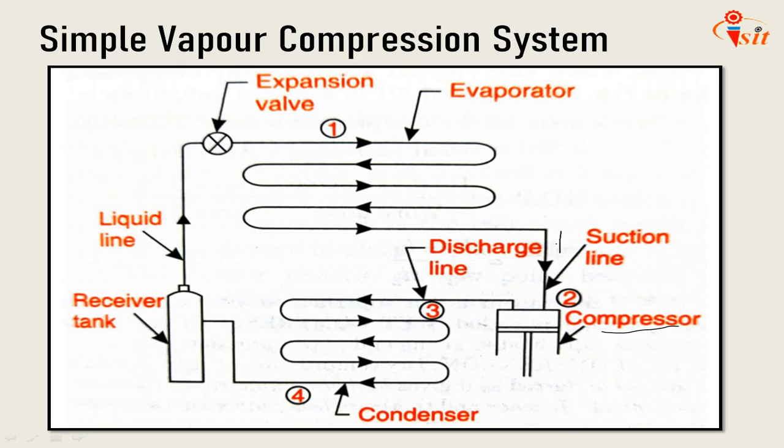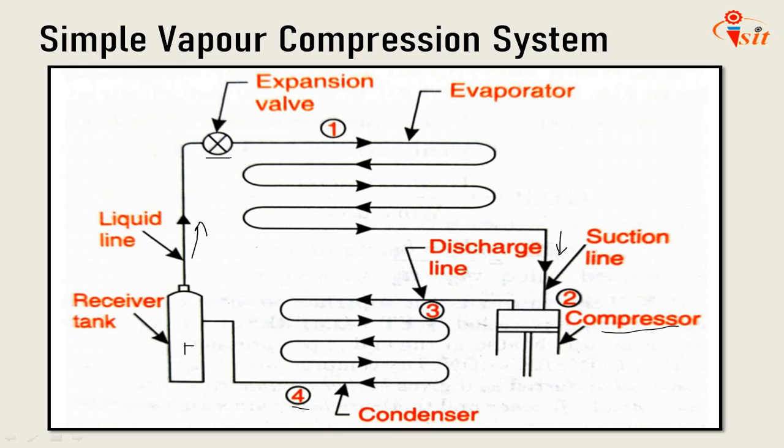From here, this is the suction line. The vapor is compressed, its temperature and pressure increase, and it enters the condenser. This vapor, after leaving the compressor, enters the condenser, where it is condensed into high pressure liquid, that is state 4, and it is collected in the receiver tank. So this is the receiver tank. From the receiver tank, it passes through the expansion valve. So this is the expansion valve.